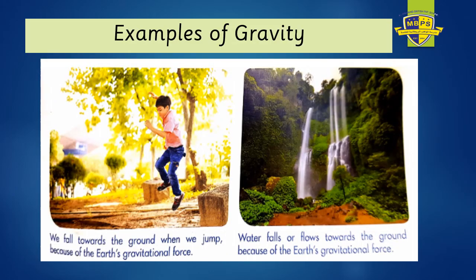We can find some examples of gravity on your pupils book page 121. When we fall towards the ground, when we jump, it is because of the earth's gravitational force. The waterfalls that are coming from the mountains are also pulled by the earth's gravitational force and they always come down. Why don't they go up? Because the earth's gravity pulls the water down.